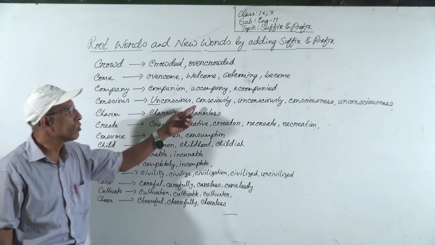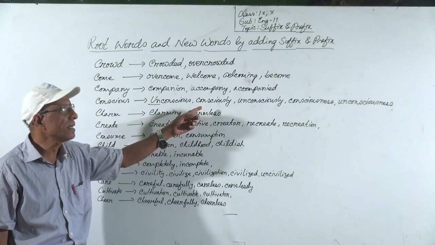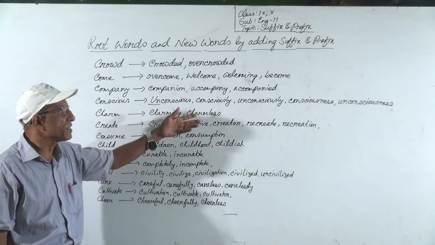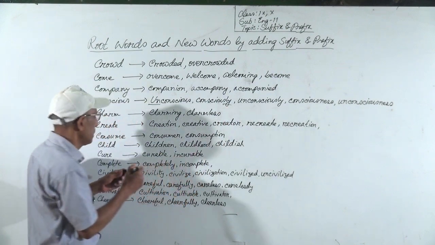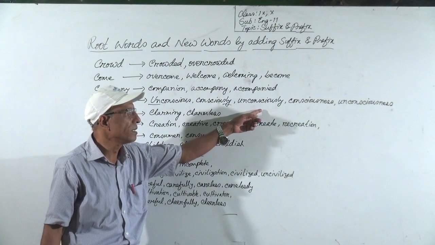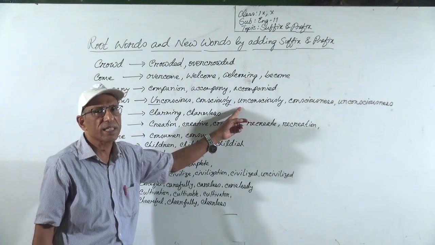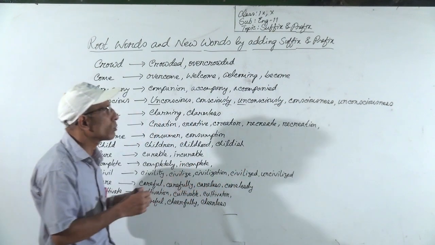From conscious, you can make consciously by adding the suffix ly. This is an adverb. Or you can make unconsciously by adding a prefix and suffix. This is also an adverb.